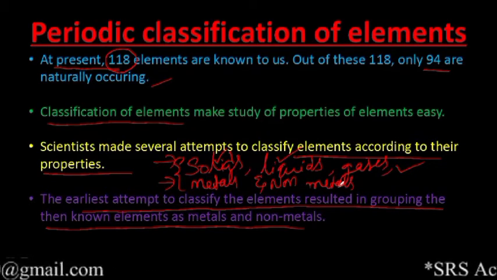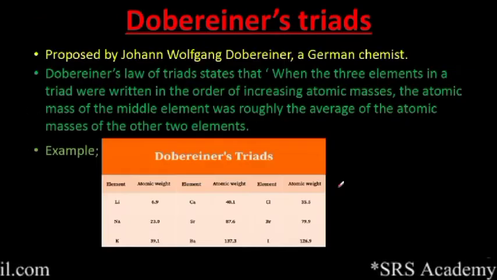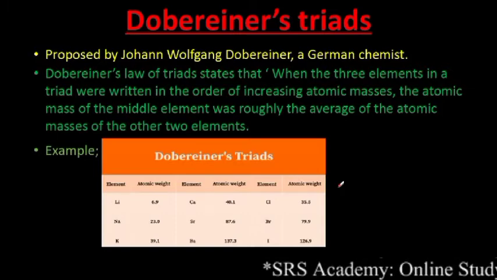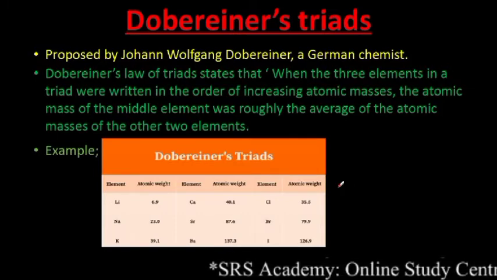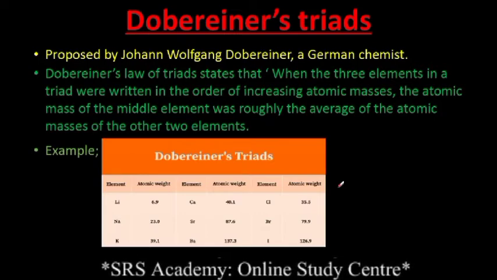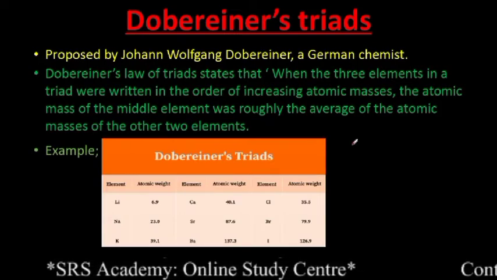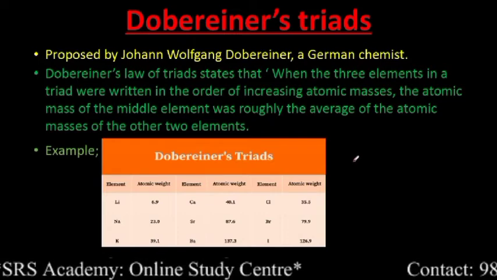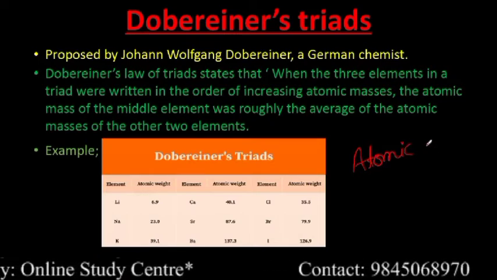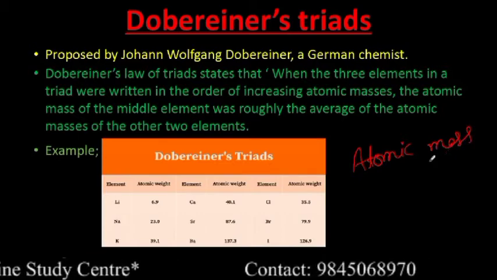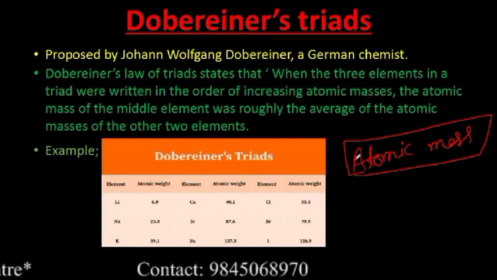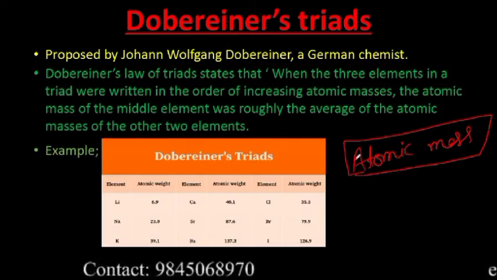Then later an important chemist, John Wolfgang Dobereiner, started to classify the elements. Whenever he was classifying the elements, he concentrated on the property called atomic mass. Clear? So he classified the elements based on atomic mass. Now, what do you mean by atomic mass?